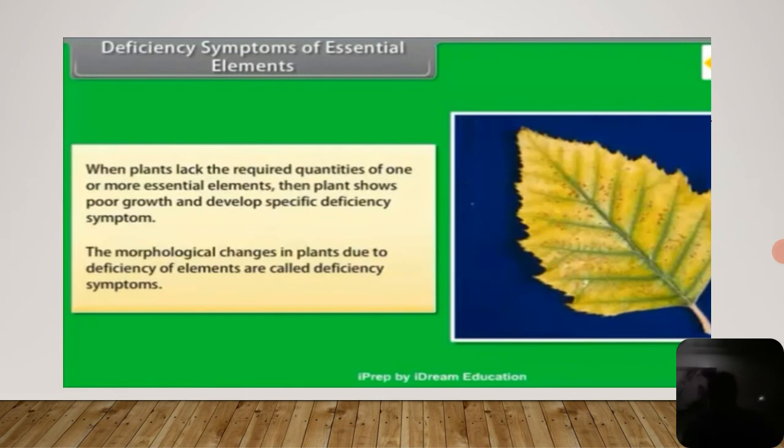These can be stunted growth, yellowing of leaves, interveinal chlorosis, necrotic spots on the leaves, stunted growth of the roots and stem, falling of flowers and fruits, and abortion of buds and flowers. These are the morphological symptoms observed due to the deficiency of these minerals.